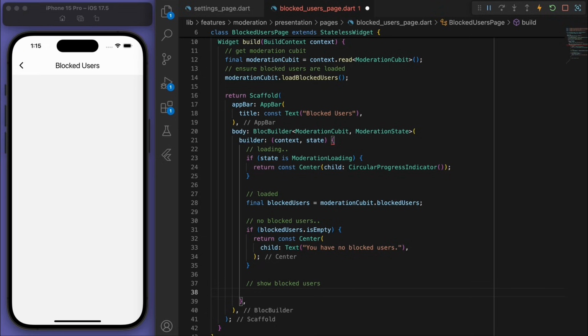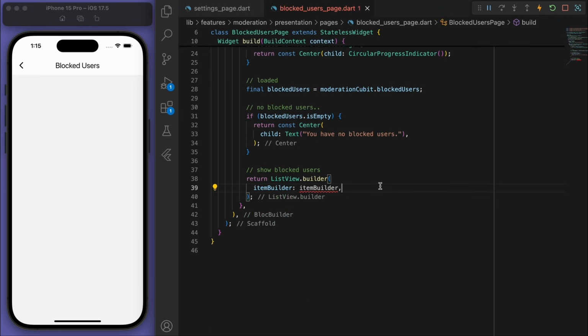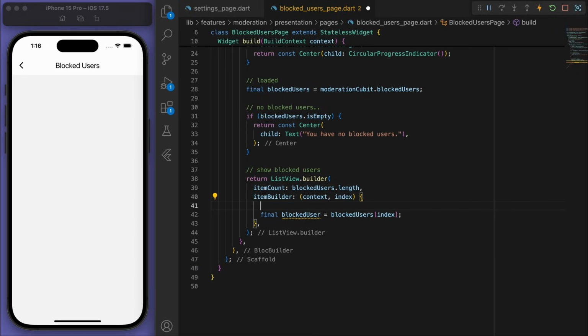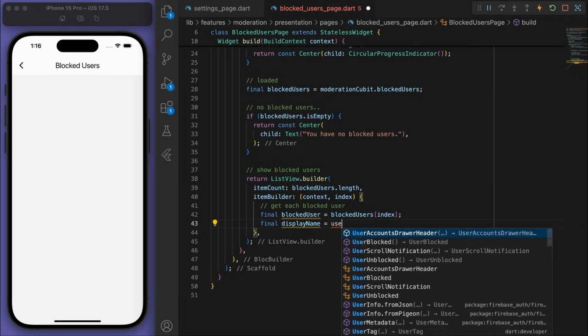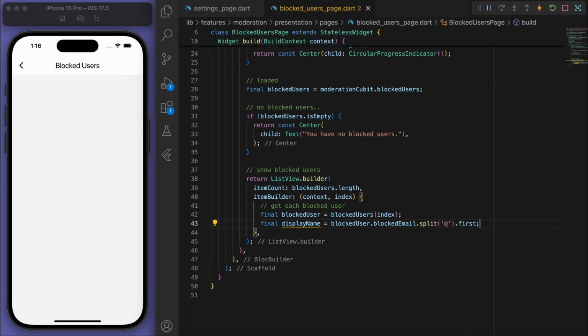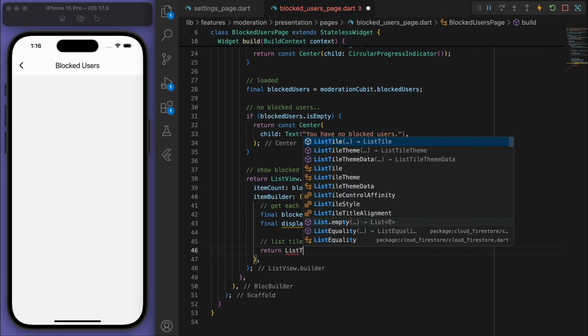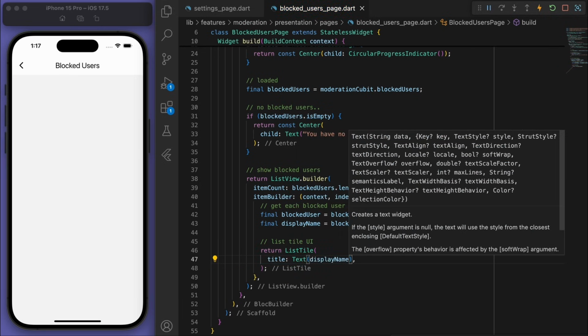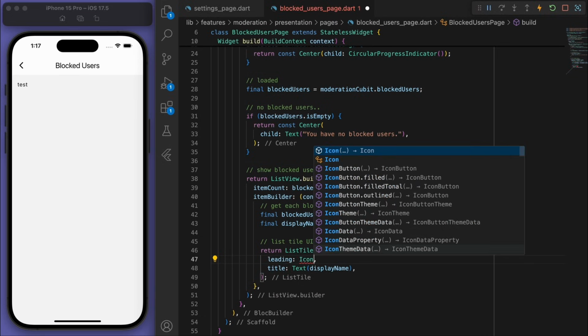And finally, we can use a list view builder. So let's go through all the blocked users and get each individual blocked user. And let's try to get the display name. And finally, return it as a list tile UI. Nice, you can see that test is there, that blocked user that we had from before. Cool, so let's just decorate this up a bit.